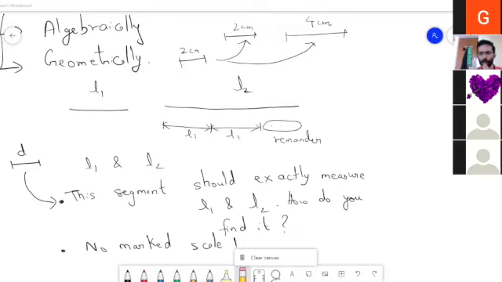So one question is, for any two given lengths, here L1 and L2, can we always find a smaller length which will exactly measure the given two lengths? That is one question. So Raisa ma'am, you feel that no matter what the two lengths are, I can always find a smaller length that will measure exactly these two.